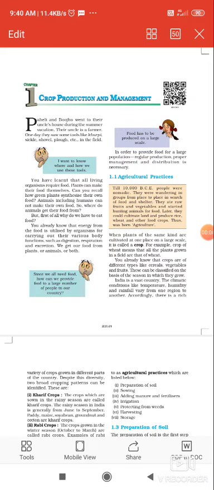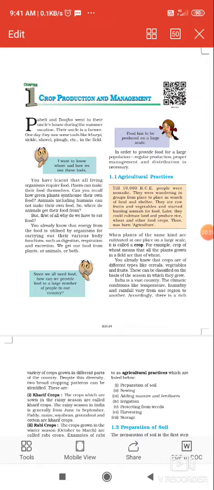Today we are going to discuss the first chapter of class 8, that is crop production and management. From the name of the chapter, students, you can conclude that in this chapter we are going to discuss the crops. What are crops? How are these crops produced, what are the different techniques, and after production, how are we going to manage them? So, let us begin.